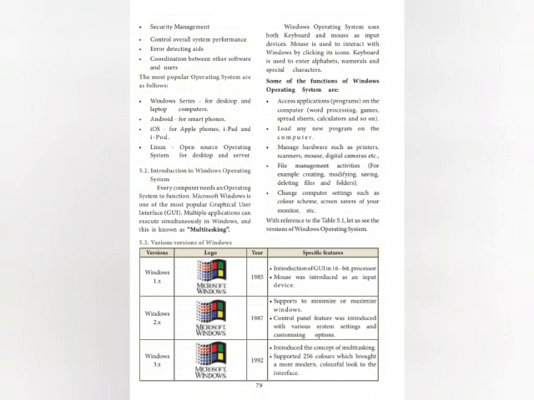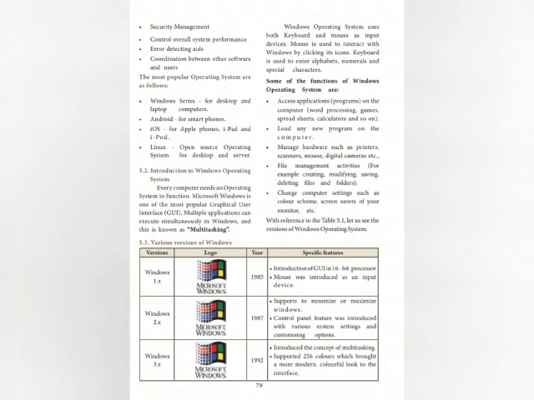Various versions of Windows. Windows 1.x, in the year 1985. Specific features: introduced GUI in a 16-bit processor. Mouse was introduced as an input device. Windows 2.x, in the year 1987. Specific features: support to minimize or maximize windows. Control panel feature was introduced with various system settings and customizing options.